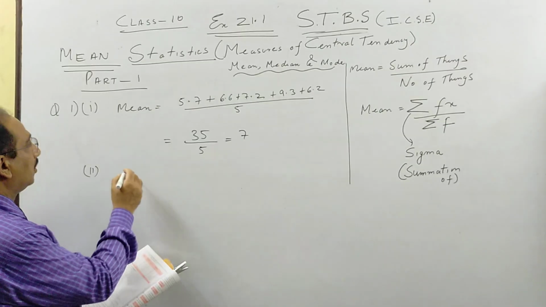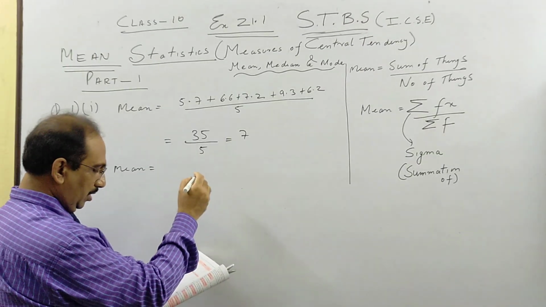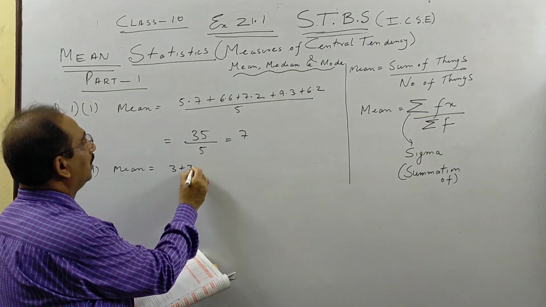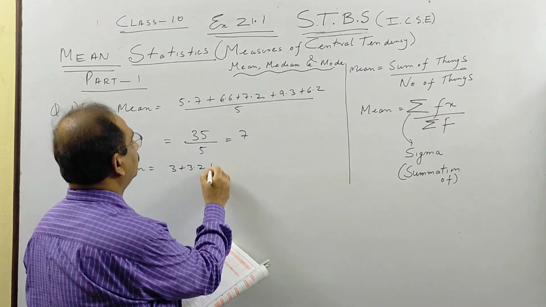There are 8 things. So again, for the mean, you add all of these. These are the weights of the newborn.